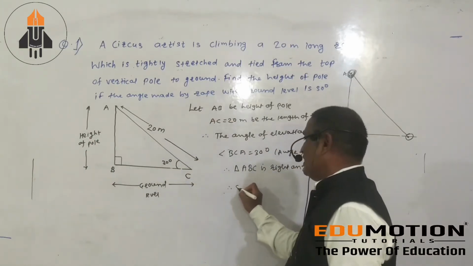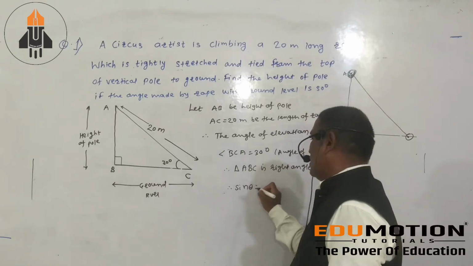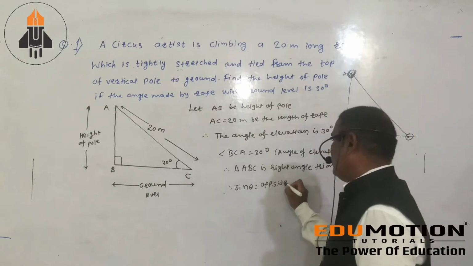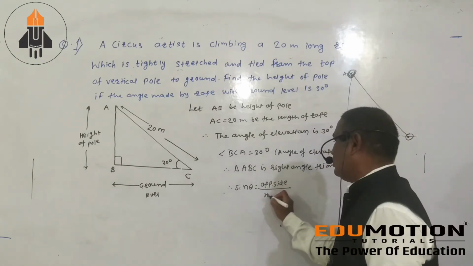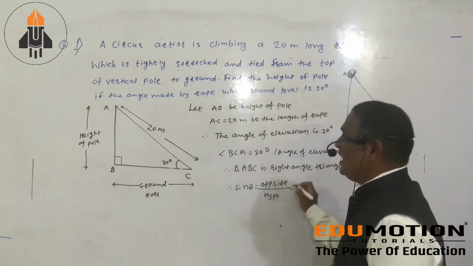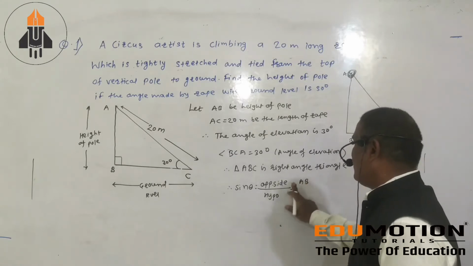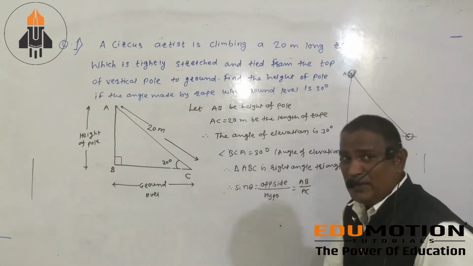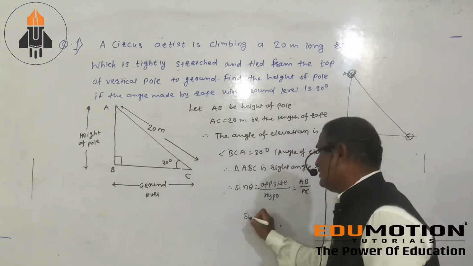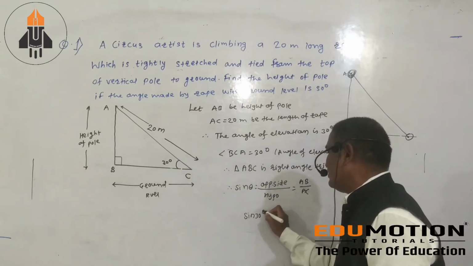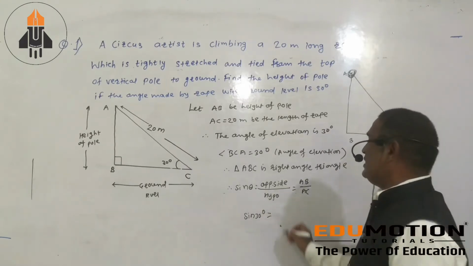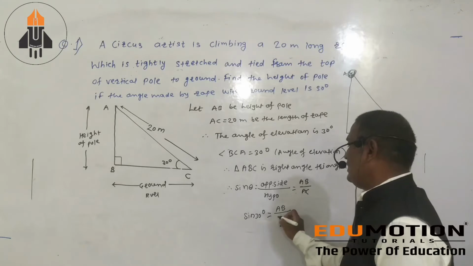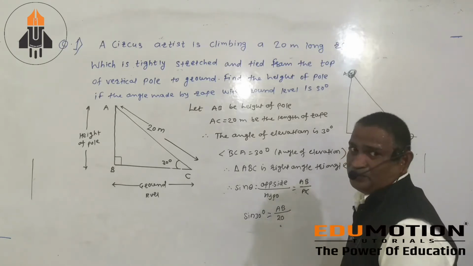So which ratio will come? Sin theta equals opposite side divided by hypotenuse. Which is your opposite side? AB is your opposite side and hypotenuse is your AC. But what is the value of theta? Theta equals 30 degree. Then sin 30 degree equals AB, and what is the value of AC? That is equal to 20.